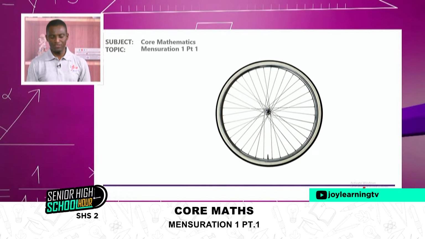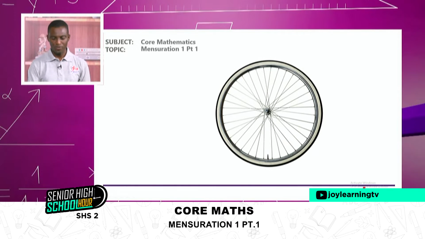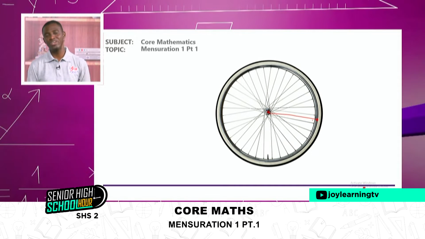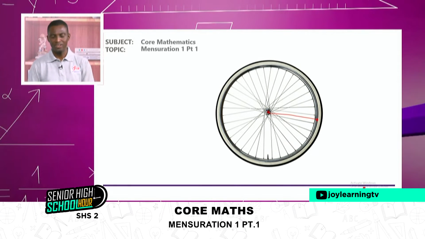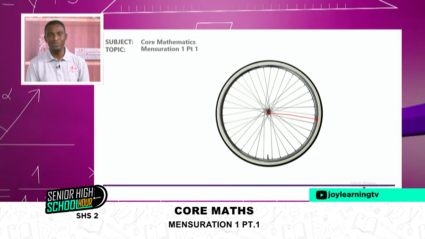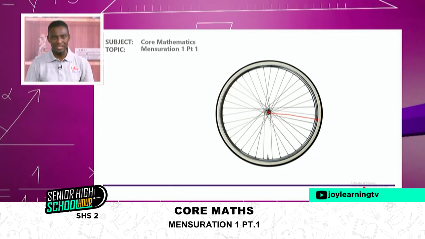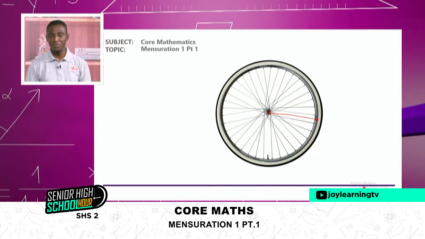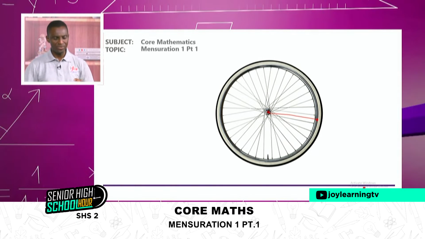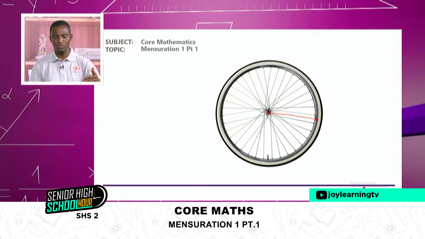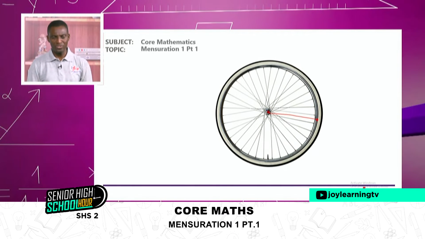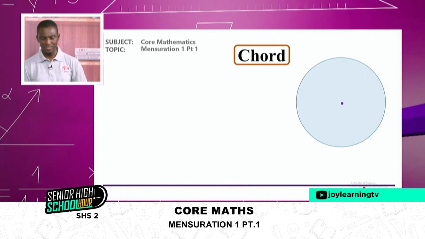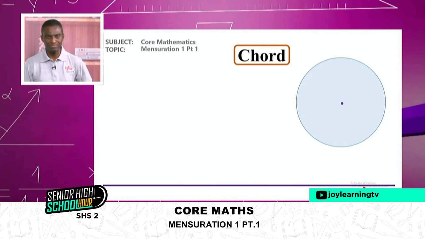So in real life situation, if I take this bicycle tie, from the center here to the circumference here becomes our radius. So more or less we can say that the spoke of a tie or the bicycle tie gives us the radius of that tie. That is, when we're looking at the internal circle, it gives us the radius of that. And when you're doing robotics, sometimes you need to calculate how the tie can move in a particular distance. And so all this aspect of math goes into robotics, and we do a lot of calculation as such. Then we have another word called chord.